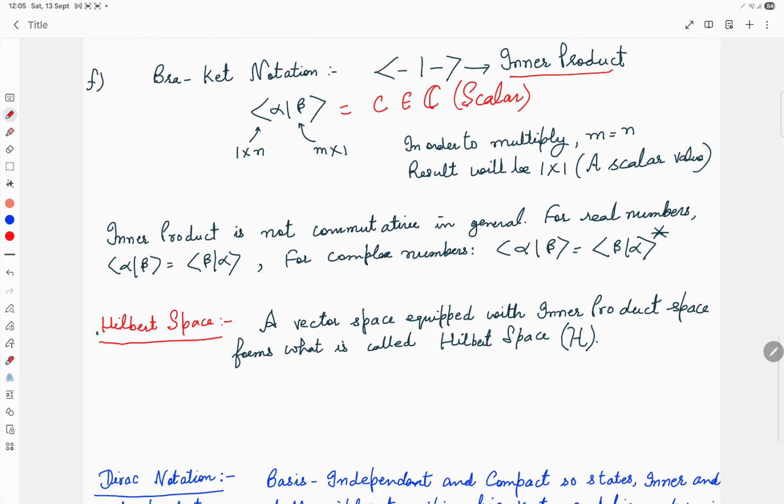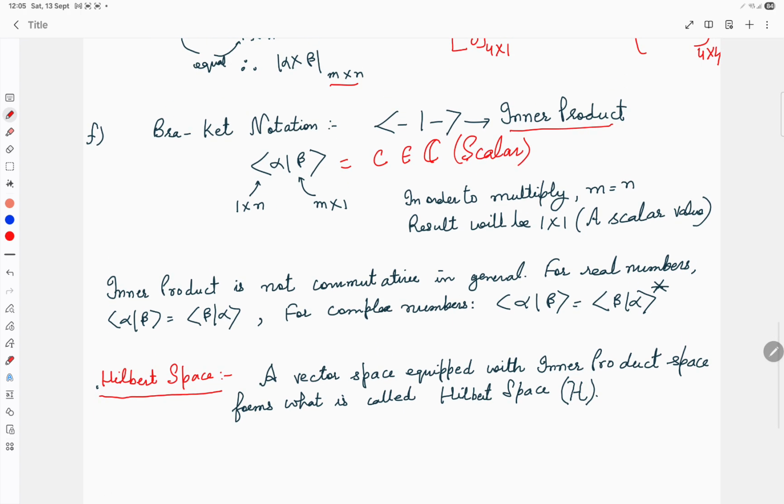Now related to this is a very important term called the Hilbert space. A vector space, if it is equipped with an inner product, which is the representation we have just discussed, results in a Hilbert space. So a vector space equipped with an inner product forms what is called a Hilbert space.